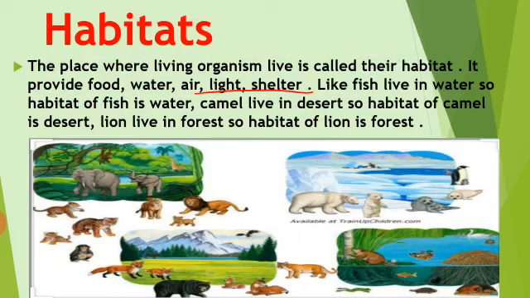It means habitat provides all the things that are necessary for a living being. And there are different habitats for different animals. Some live in water, some in desert, some in forest. So the organism that lives in water, the habitat of that organism is water. Some organisms live in desert like camel, so the habitat of that living being is desert. Some live in forest, so the habitat of that living being is forest, like animals.